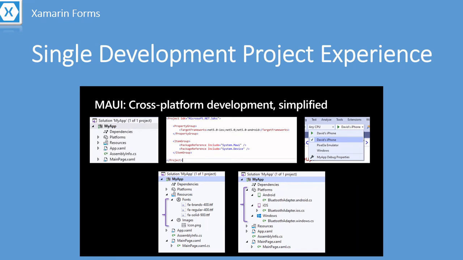The main reason for the single development project experience in .NET MAUI is that if you want to write any platform code, we have to go to every Android or iOS project and write dependency services and custom renderers, and we need to install NuGet packages for every platform. That is very frustrating for developers and it decreases their productivity. To fix all these issues, the .NET team came up with .NET MAUI with a single code-based project.